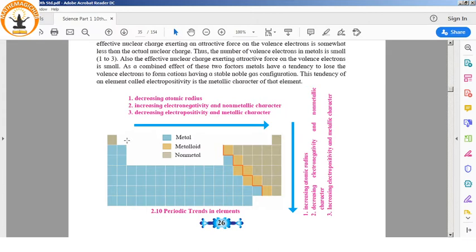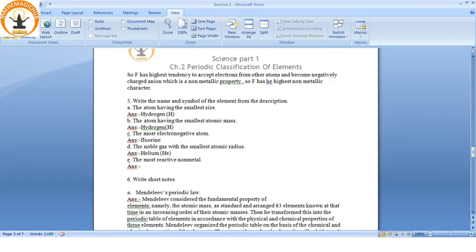So as we move from left hand side to right hand side, the electronegativity and non-metallic character increase. That is, these are the acceptors. So fluorine is the element which has a higher tendency to accept electrons and become a negatively charged ion. So fluorine is a highly electronegative atom.